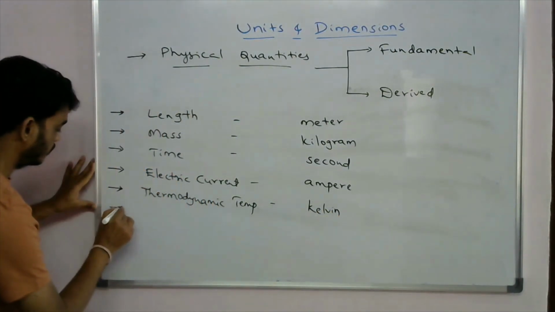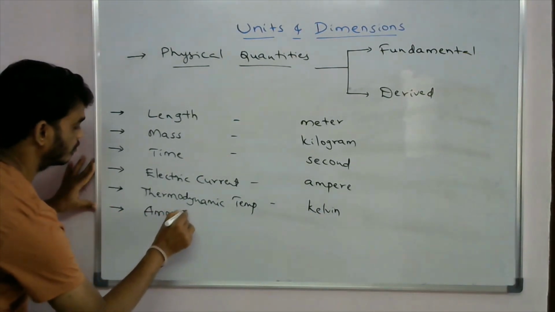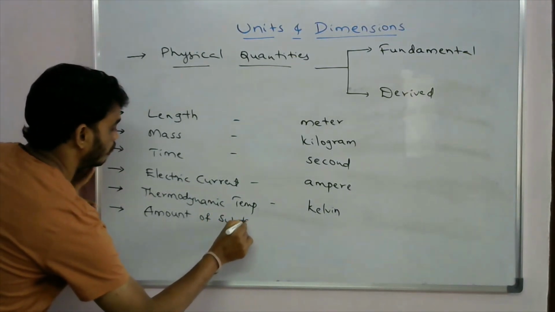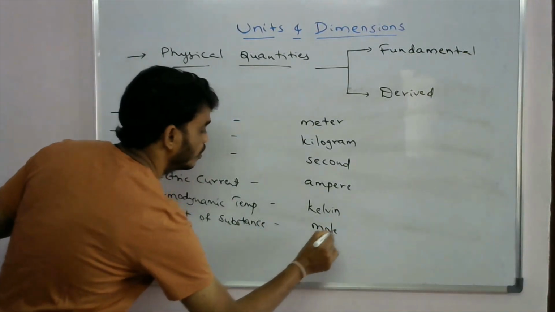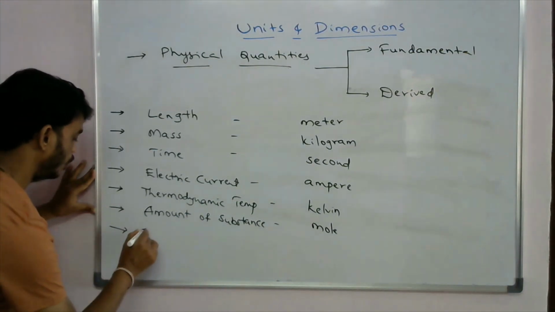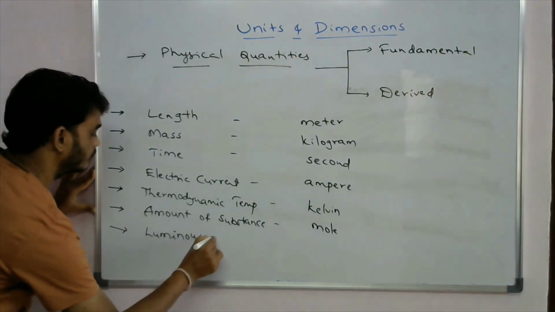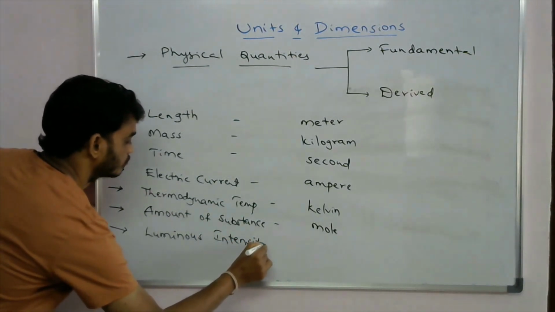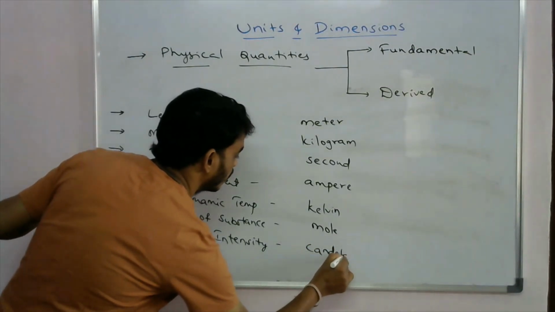The next, amount of substance, the unit is mole, and the last one is luminous intensity, and the unit is candela.